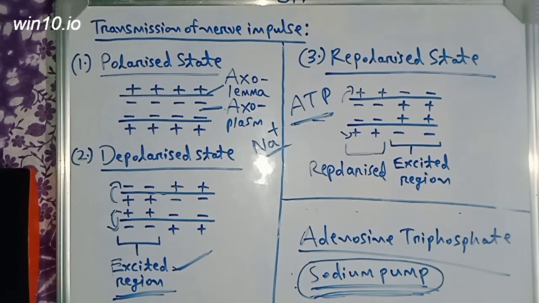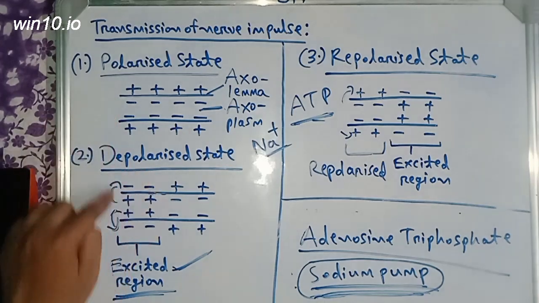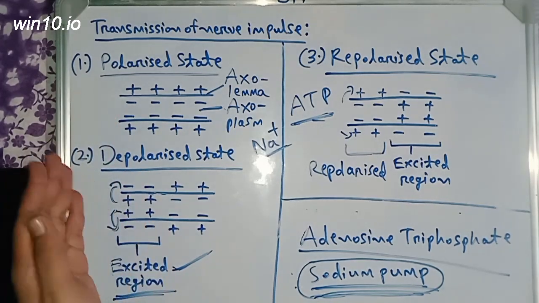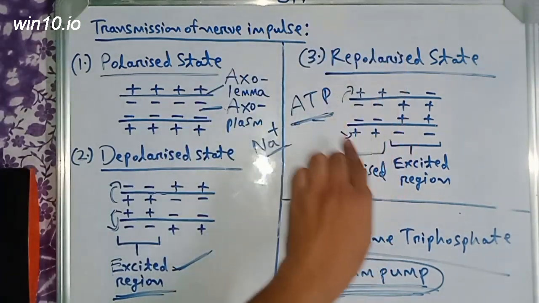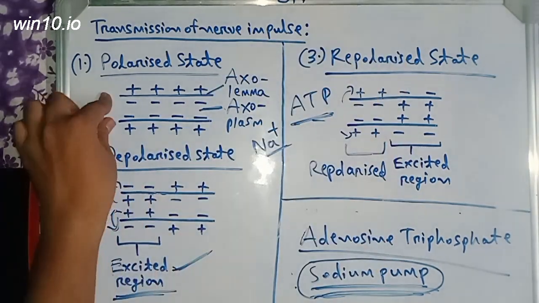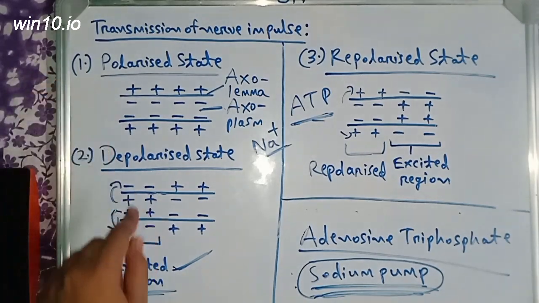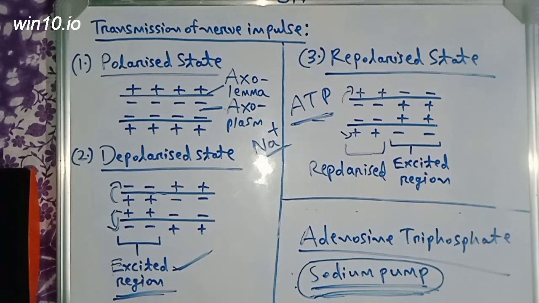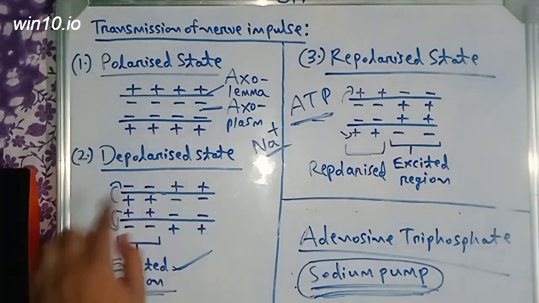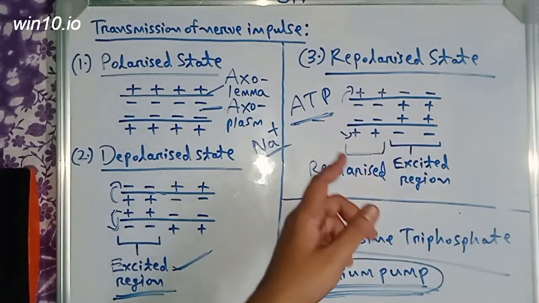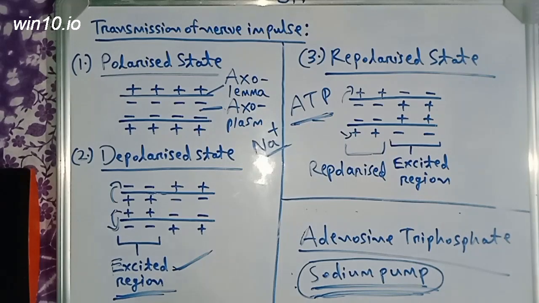First the polarized state is lost, this region becomes depolarized, or you can call it the excited region. Then this region again becomes repolarized, that is, back to the normal state.